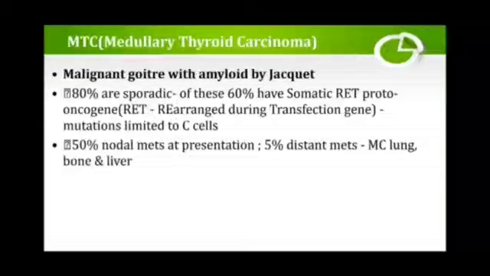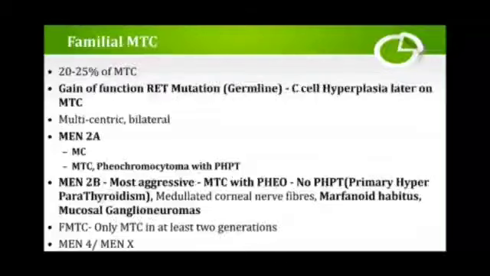Of this, 60% have somatic RET proto-oncogene mutation limited to C cells. 50% have nodal mets at presentation. 5% will have distant metastasis, most commonly to the lung, bone and liver. Okay, this was about the medullary thyroid cancers.